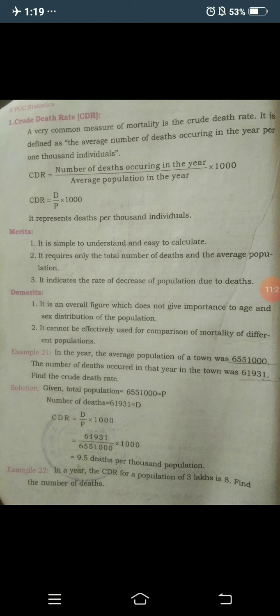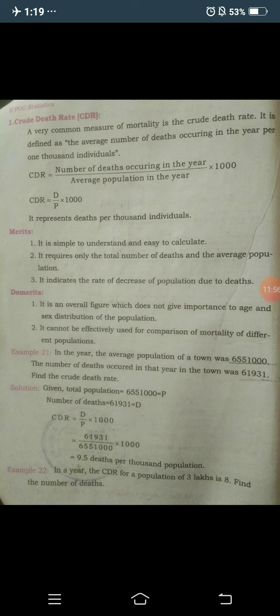The number of deaths that occurred in that year in the town was 61,931. Here you need to find the crude death rate.